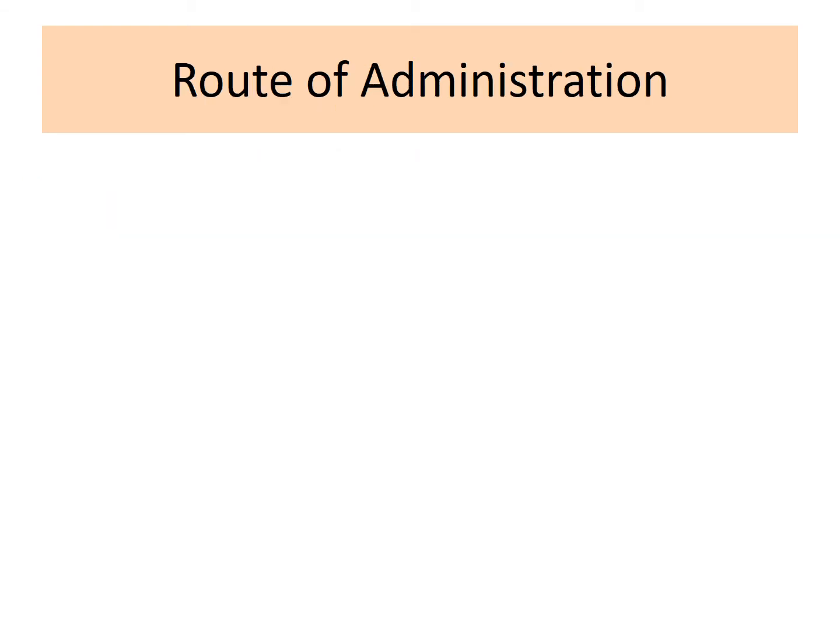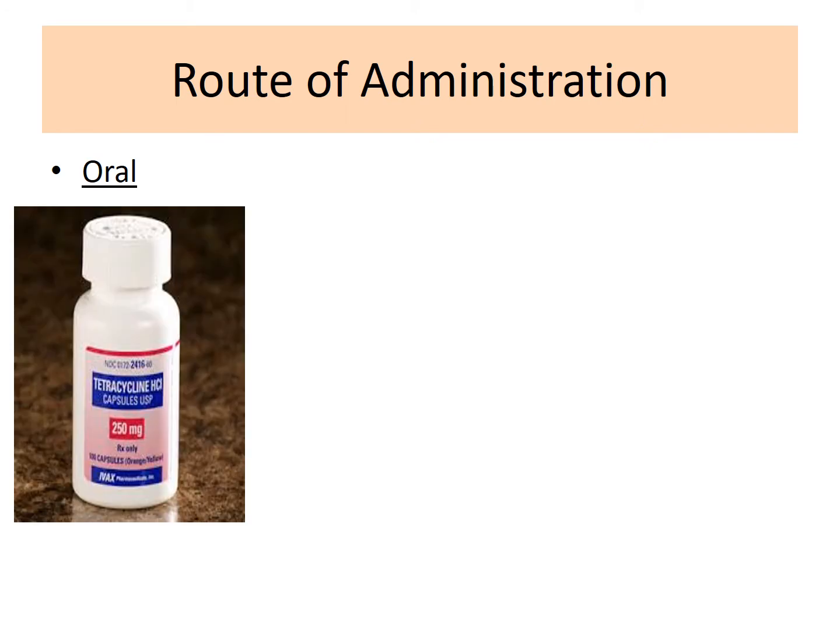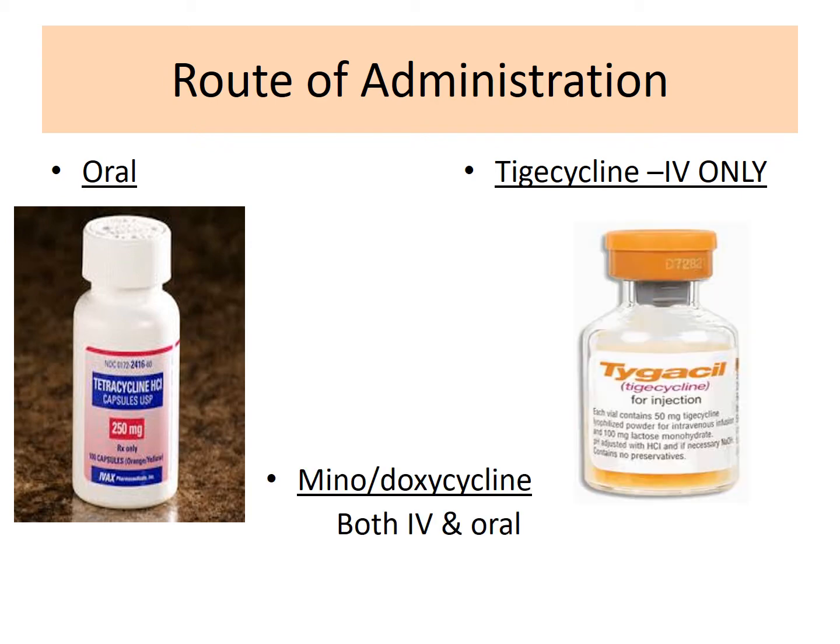The major routes of administration for tetracyclines include oral as well as IV routes, and the tetracycline drug is administered usually only through the oral route, and mino and doxycycline can be administered both by IV as well as oral route, and tigecycline is administered only through the IV route.